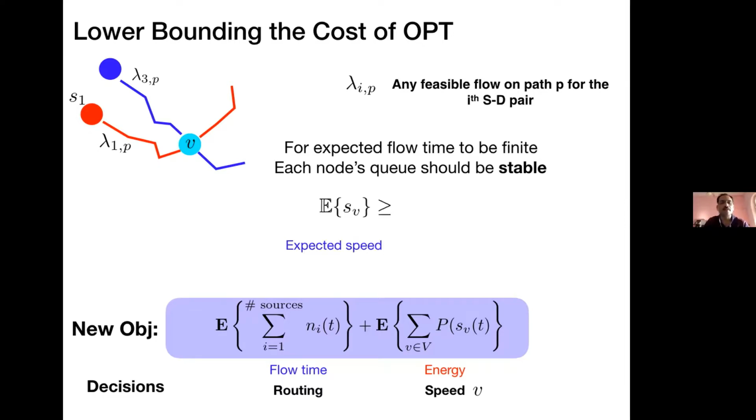So the expected speed at which a node V works should be at least the total amount of traffic going through it. I don't know what this is, I'm just saying any feasible traffic. So if it is feasible, it better be that this relation holds. All right, and this is for the OPT. So this is the first simple thing we're going to use.